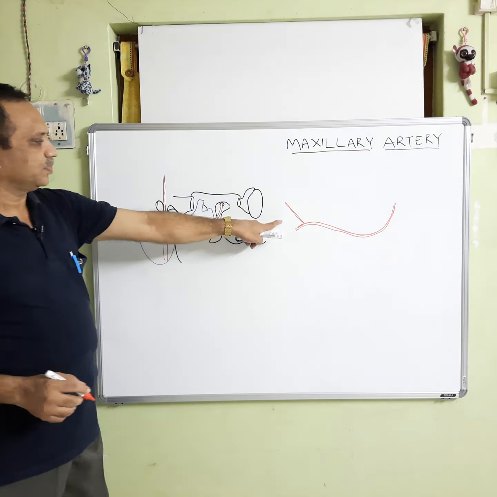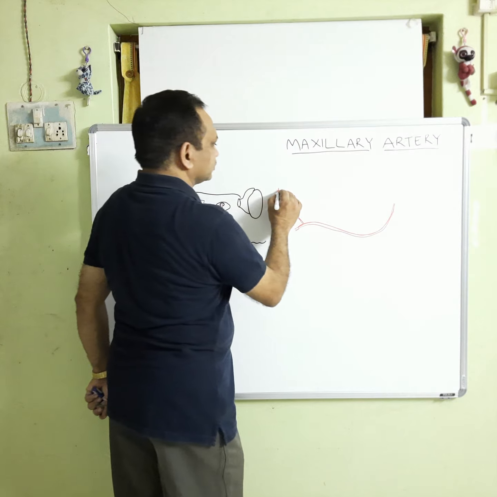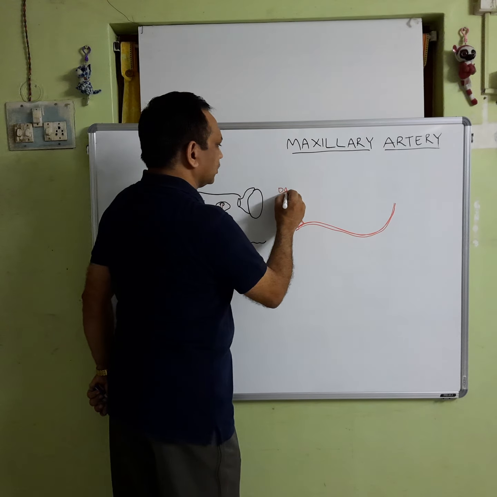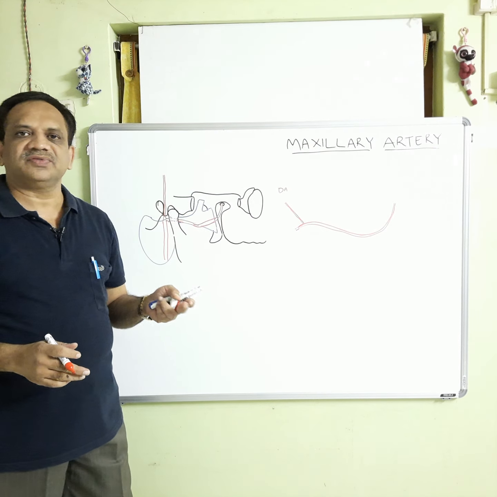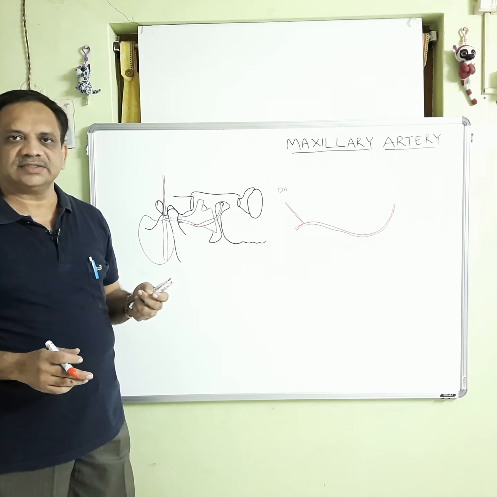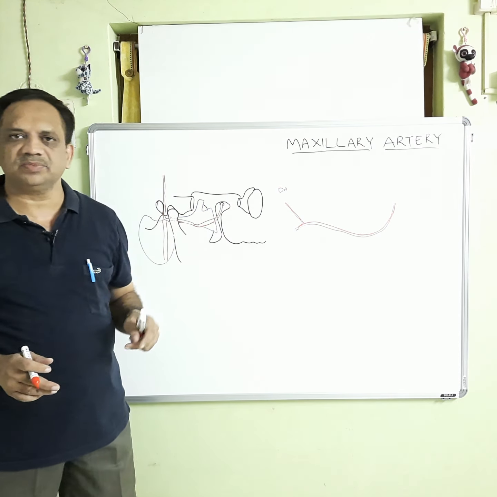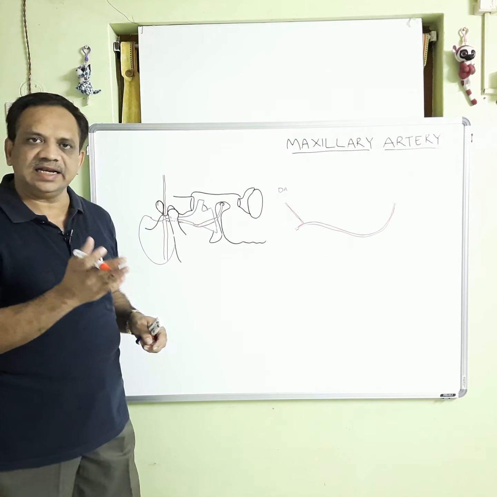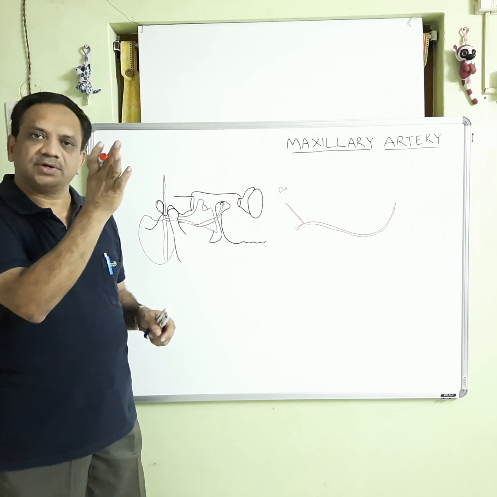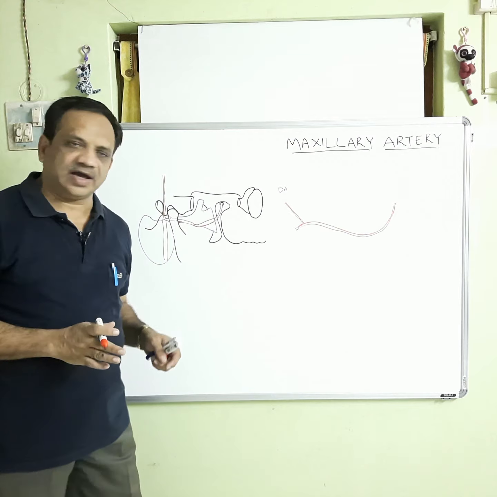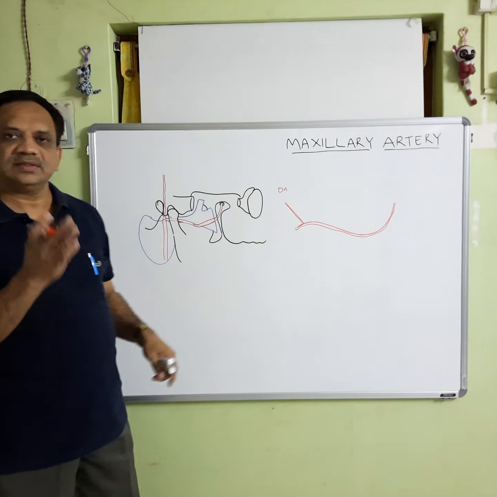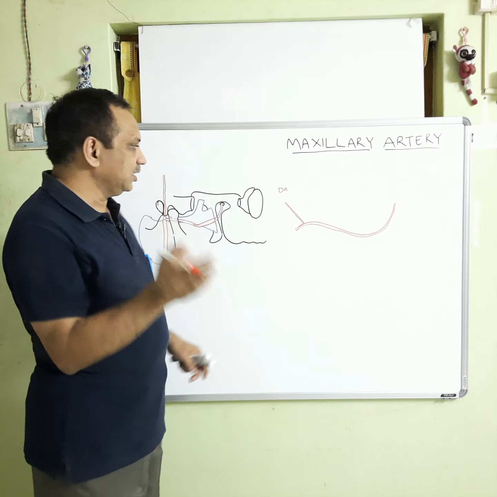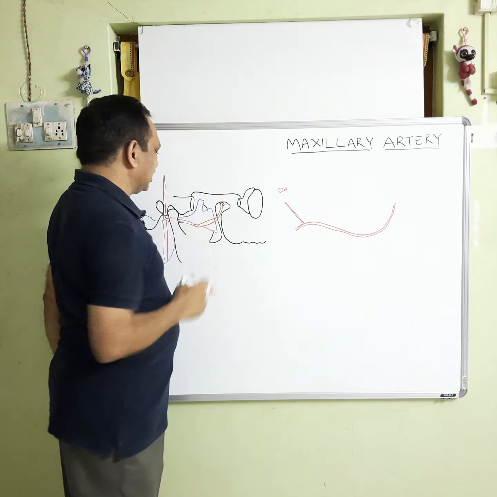This artery pierces the bony part or the cartilaginous part of the external acoustic meatus to enter into the external acoustic meatus and supplies the skin of the external meatus and the cuticular layer of the tympanum. So, this is supplying the external acoustic meatus. This is the deep auricular artery.